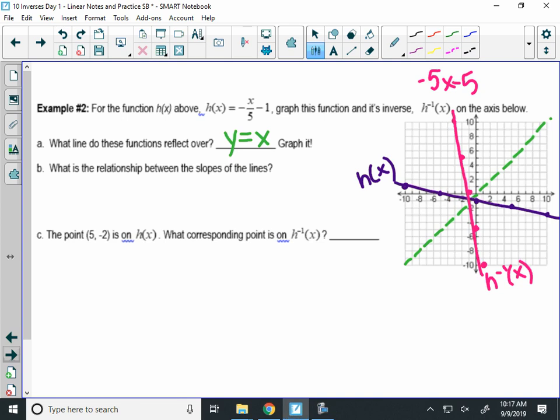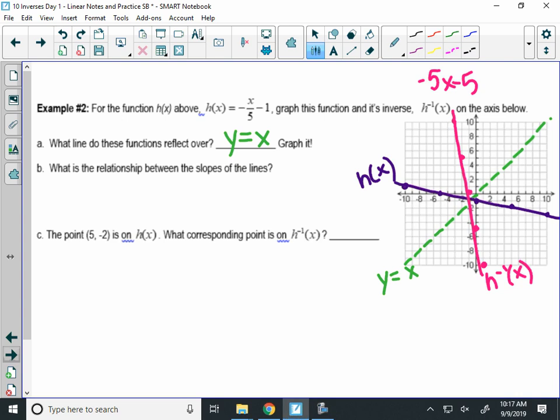I know we know how to graph the line, but it's helpful to be able to do that, because when we graph y equals x, we can visually see. So here are the ways that we check our work, basically. We can graph them on your calculator even, and see that the two functions reflect over the line y equals x.